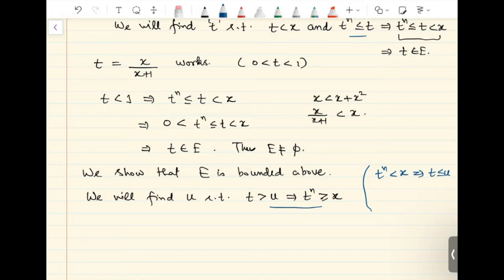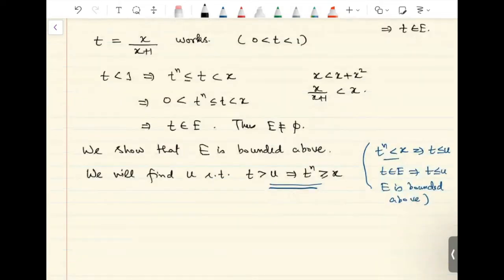T raised to n is less than x, this implies t belongs to E, and this gives you that t is less than or equal to U, which is the same as saying that E is bounded above. And the upper bound is going to be U. So showing this is enough to show that our set E is bounded above.